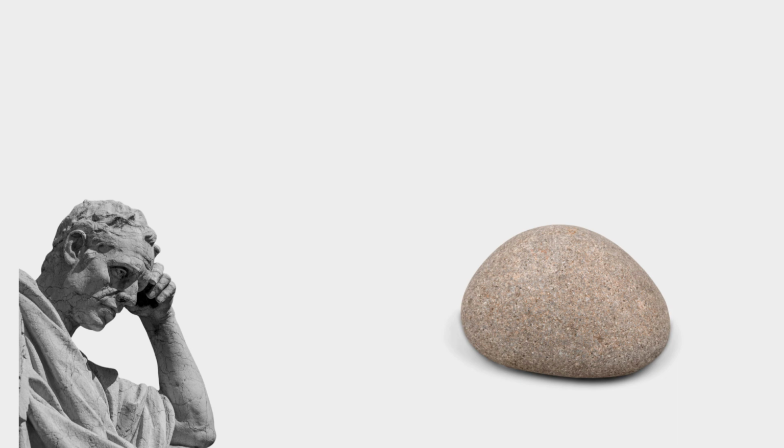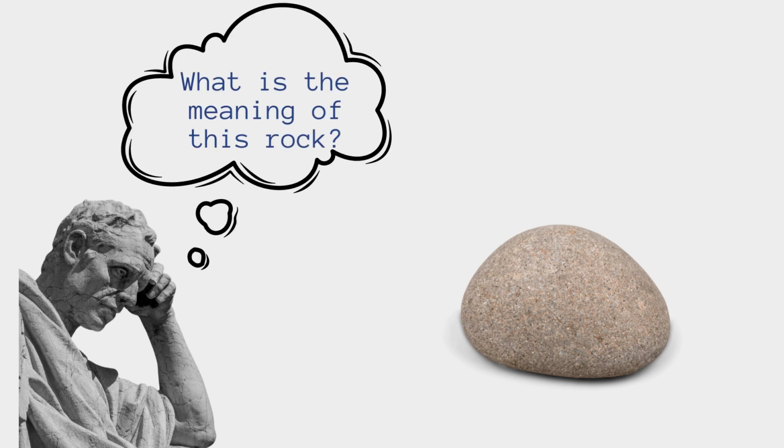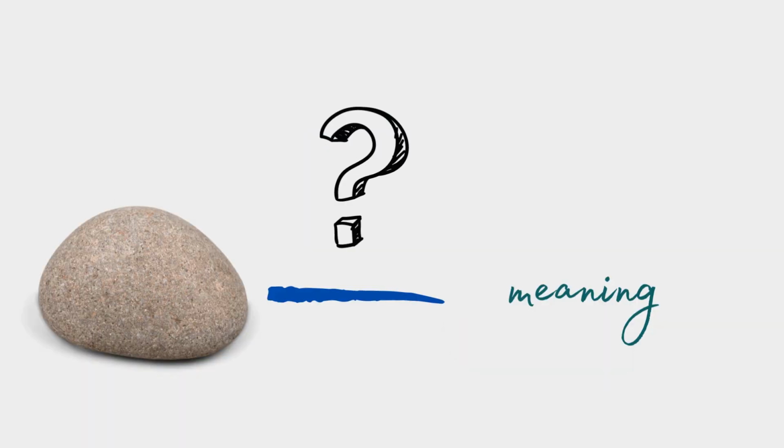But no matter how long this philosopher contemplates this very rock, he cannot figure out what this rock could possibly mean. It is not at all clear what it means or even how it could associate with meaning.